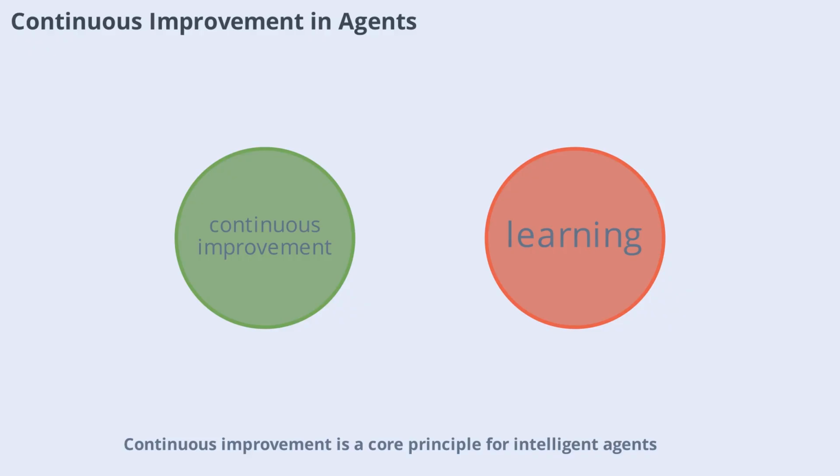Continuous improvement is a core principle for intelligent agents. By learning from experience, updating their knowledge, and refining their strategies, agents can become more effective over time. This process of ongoing learning and adaptation is what drives progress in AI.